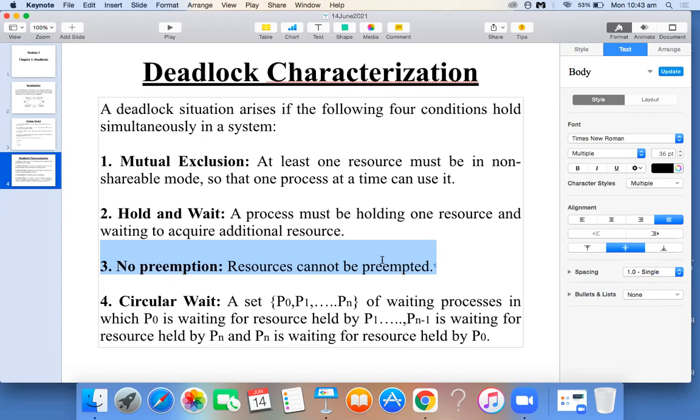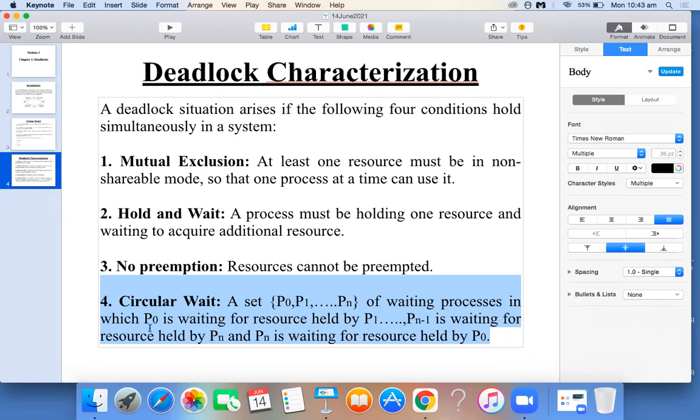So this also results in what? Deadlock. Okay, that is the third condition for deadlock occurrence in your computer system. And the last one, circular wait. So here we have taken some n processes, starting from P0, P1, P2, and so on, in which the process P0 is waiting for one resource which is held by process P1.